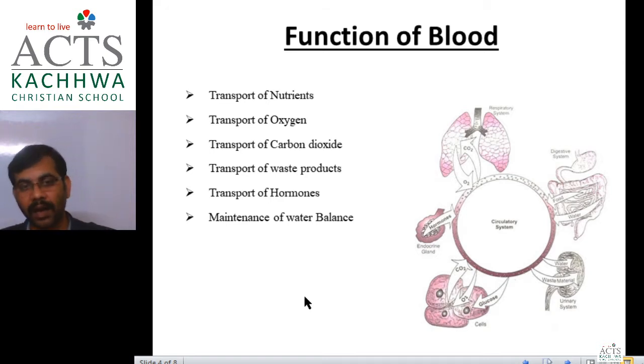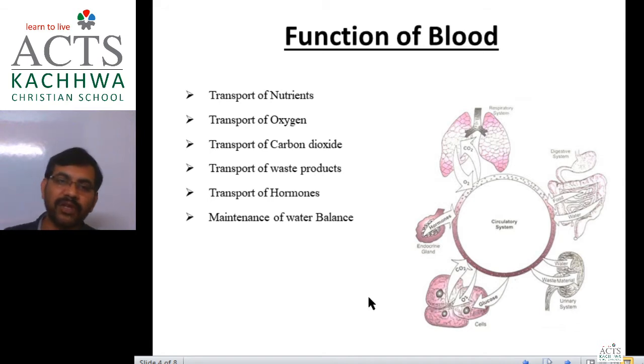In this way the water level is maintained inside tissue fluid, because as you know water is the base solvent, and all the physiological reactions, all the metabolic activities that happen in our body, take place in water. That's why availability of water is very important. This balance of water is also maintained by blood.